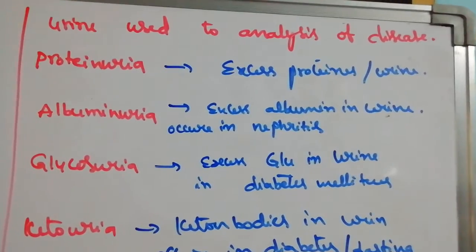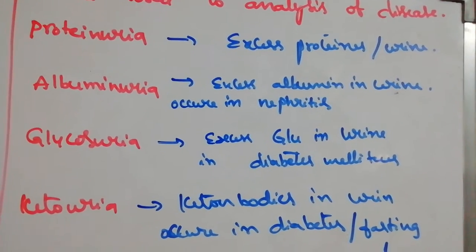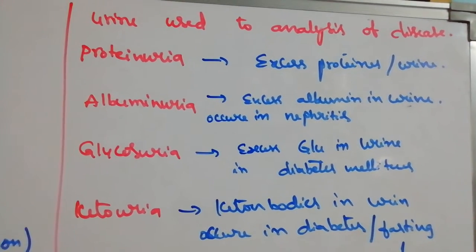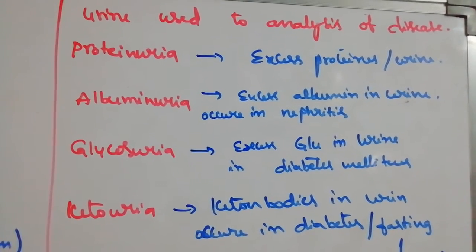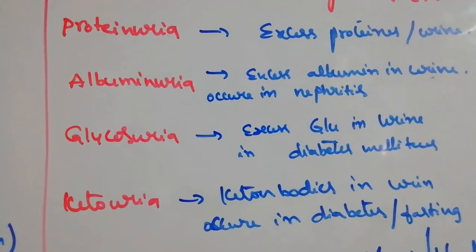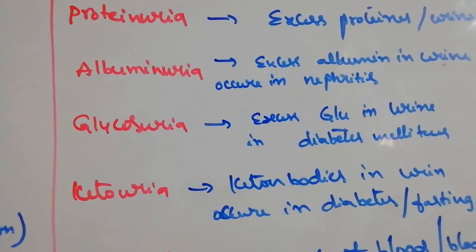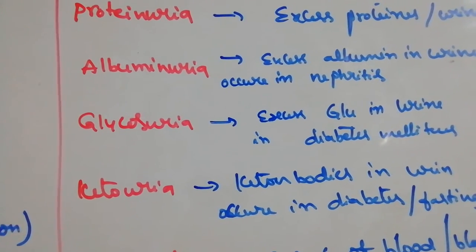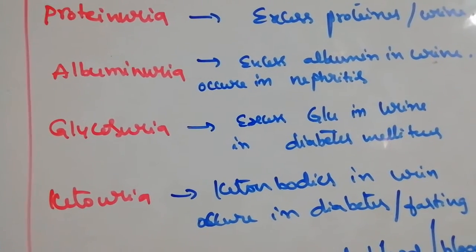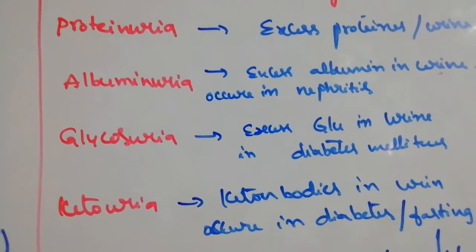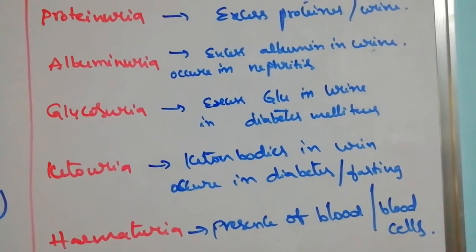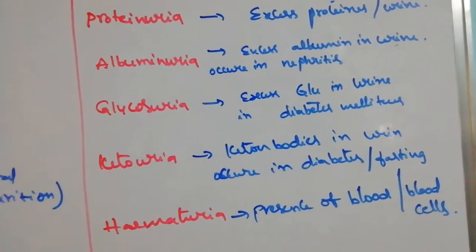The first disease is proteinuria. When excess protein is present in urine, we call the disease proteinuria. Albuminuria: excess albumin is present in the urine. It occurs during nephritis. In nephritis, the glomerulus is swollen and the slits are enlarged, which doesn't stop the albumin. Actually, albumin is stopped by the glomerulus, but here the glomerulus will not stop that albumin. That's why it is excreted out through the urine. And glucosuria: excess glucose in urine, which is observed in diabetes mellitus.